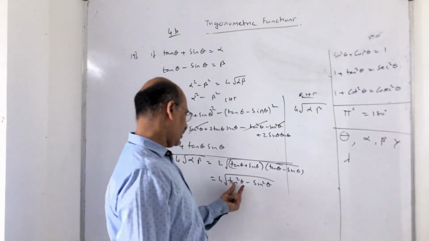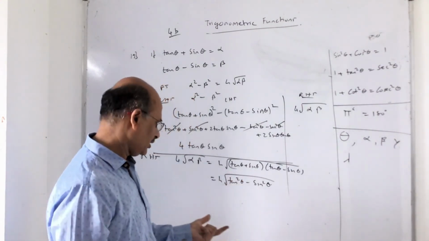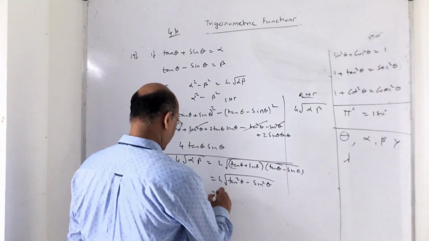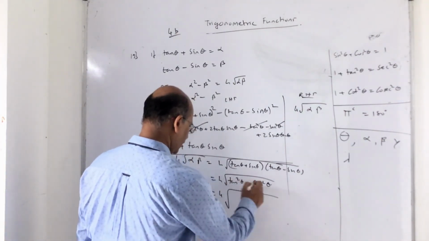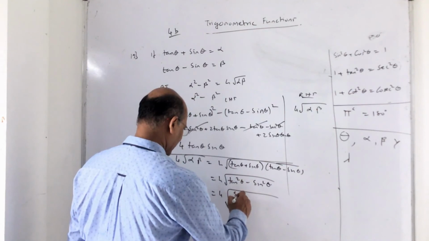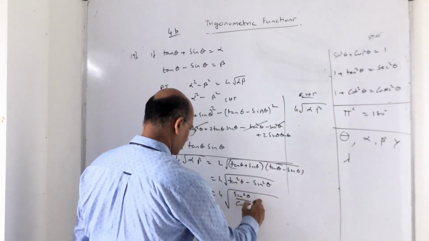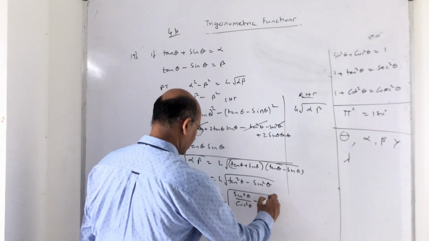You can do this question in many ways. You can convert into sine and cos. So this will be 4 times the root of sine square theta upon cos square theta minus sine square theta.